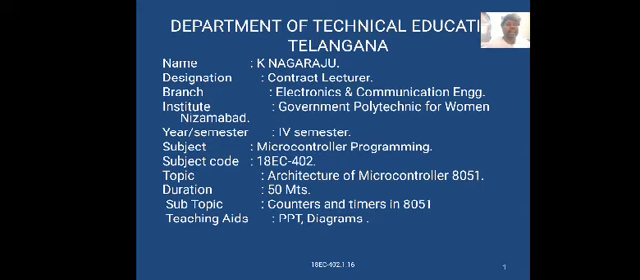The C18 curriculum, 4th semester. We have an important subject in Electronics and Communication Engineering, that is microcontroller programming. The main topic is the architecture of the 8051 microcontroller. Today's topic is counters and timers in the 8051 microcontroller.